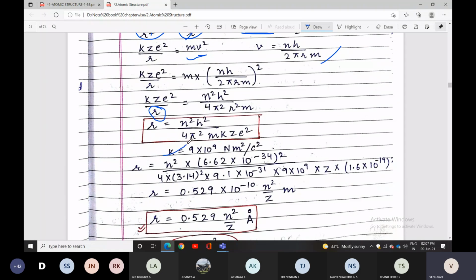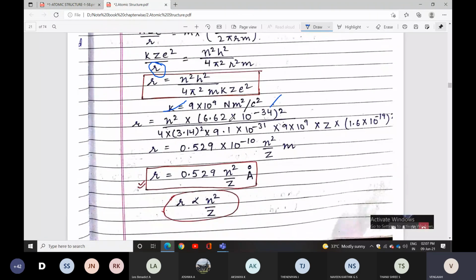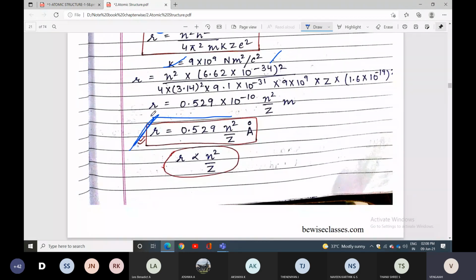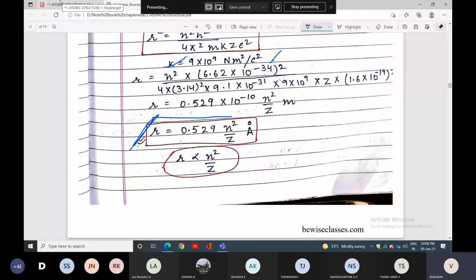Here k is the Coulombic constant. That value is a constant, 9 into 10 to the power of 9 Newton meter square per coulomb square. Then you can substitute all the values: Planck constant, pi, m, z, e. Finally, you can get the radius. Radius equal to 0.529 into 10 to the power of minus 10 n square by z meter. Otherwise, r equal to 0.529 n square by z angstrom. This is the final value. Final radius formula: radius equal to 0.529 n square by z angstrom.